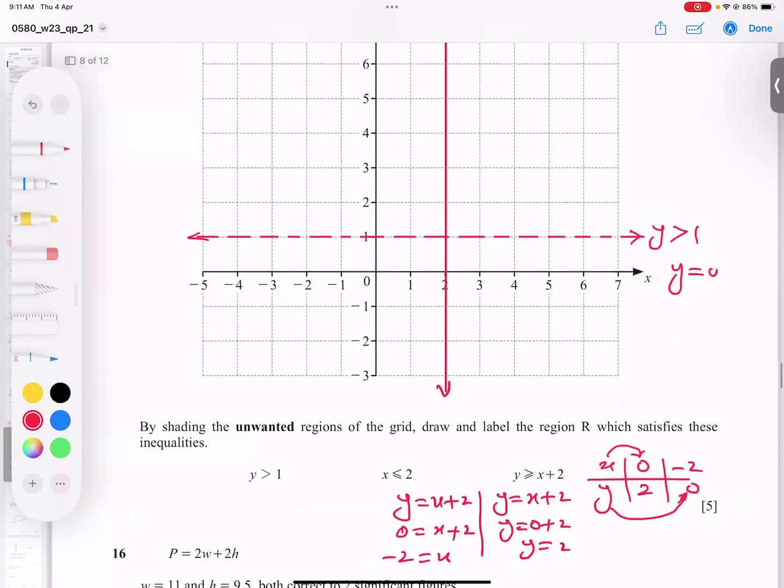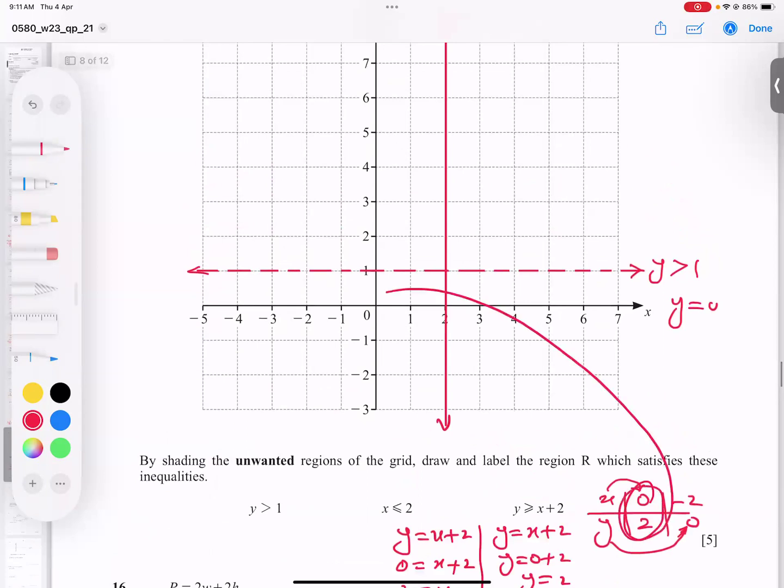So where is the point (0, 2)? Here is x 0, y 0. Here x 0, y 1. Here x 0, y 2. So this point is here. I label it here. This point I got from here. And let's talk about this part. x is negative 2, which is here, and y is 0.